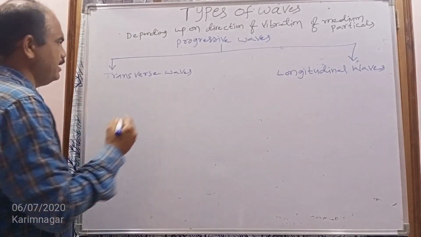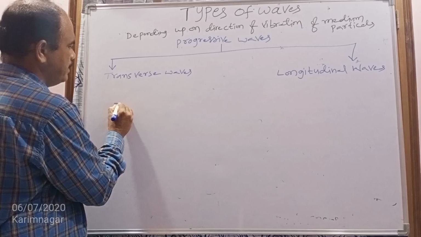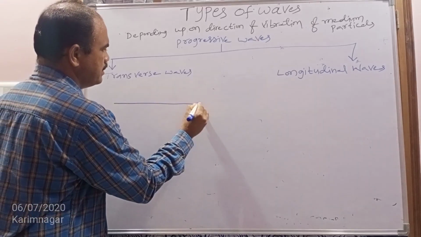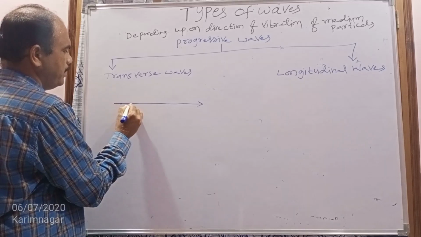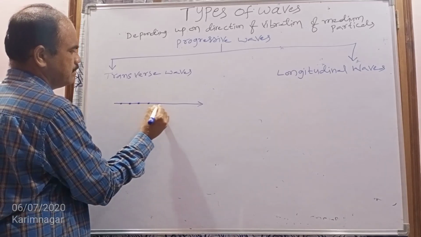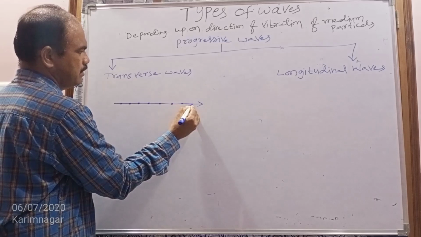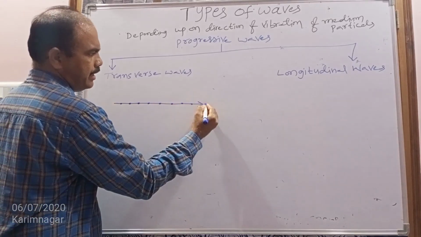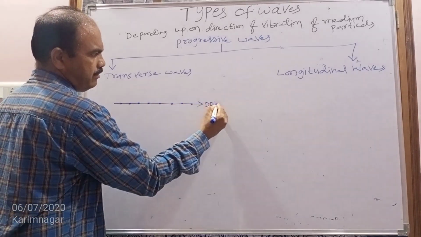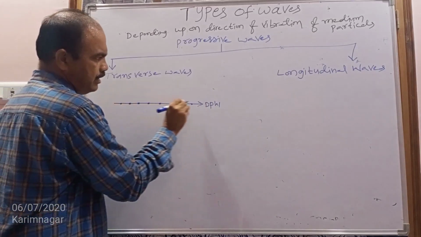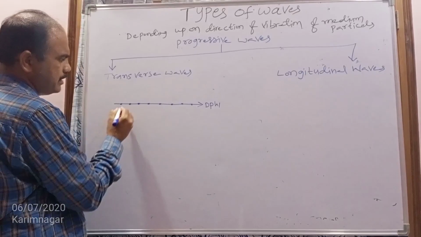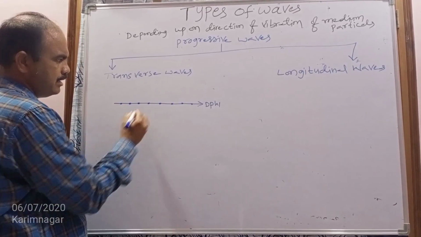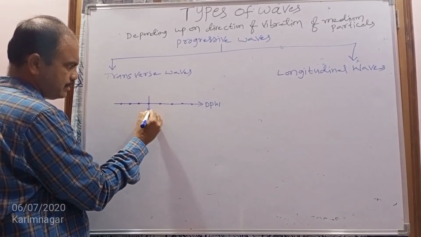For example, consider a wave, or a disturbance, traveling in this direction. Consider these are the medium particles. This is the direction of propagation of the wave. When the wave is propagating in this direction, these medium particles vibrate like this.